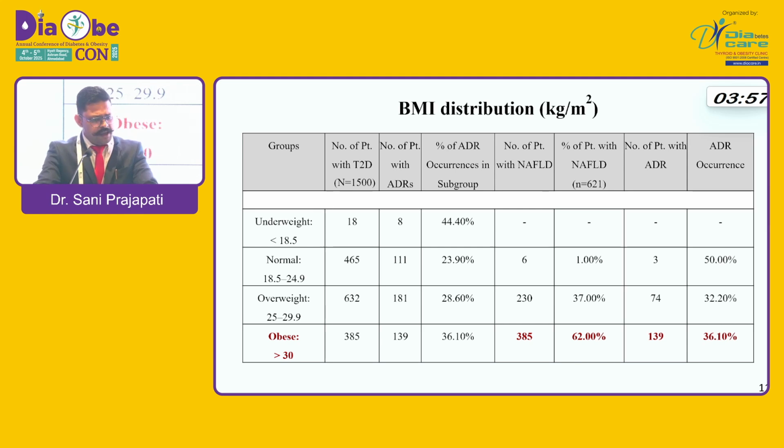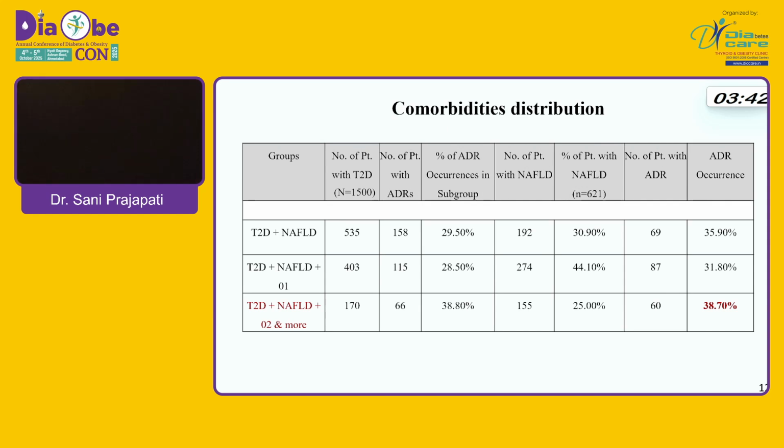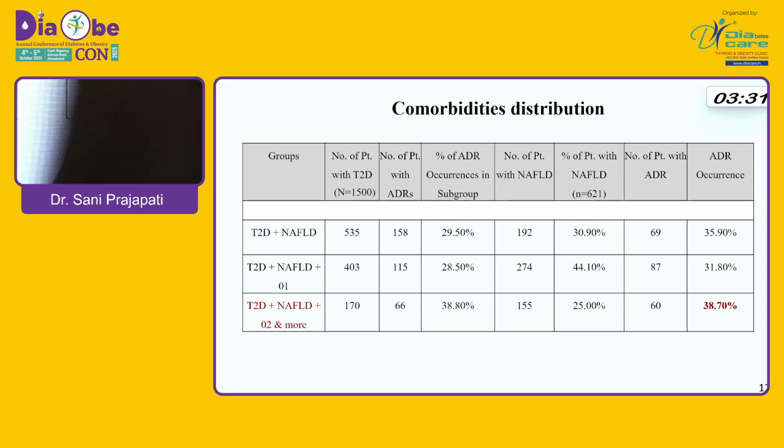With respect to BMI distribution, obese patients had a higher number of NAFLD patients, equivalent to 62%, and ADR was also higher in this subgroup. With respect to comorbidities, if the comorbidities are more, then of course ADRs were more, that is 38.70%.